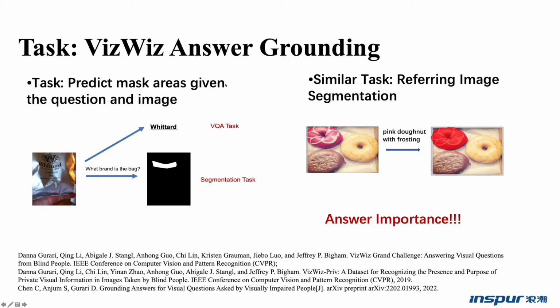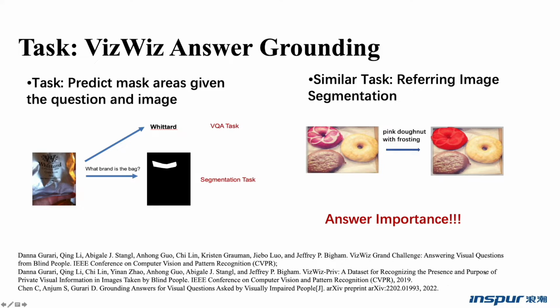The VizWiz Answer Grounding dataset comes from VizWiz VQA. VizWiz VQA is a dataset including photos taken by blind persons, with one recorded spoken question and 10 crowdsourced answers. The answer grounding task aims at grounding answers to visual questions asked by people with visual impairments. As shown in the image above, the question is asking for the brand of the product, and the ground truth is just the brand area.